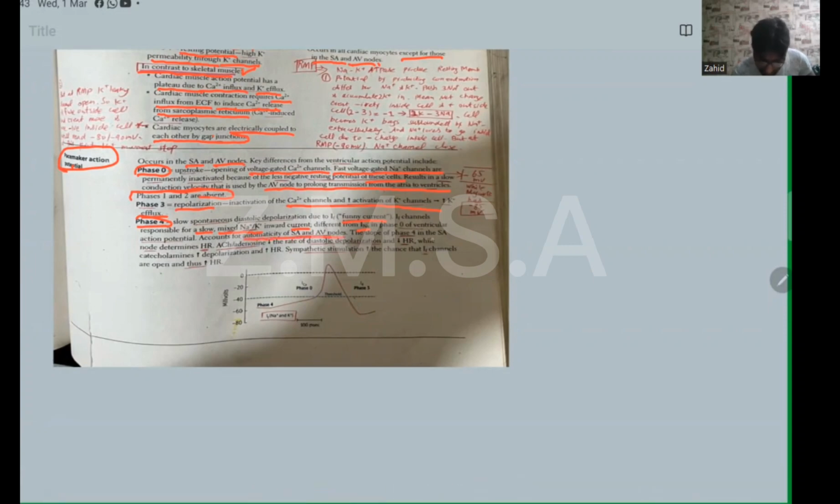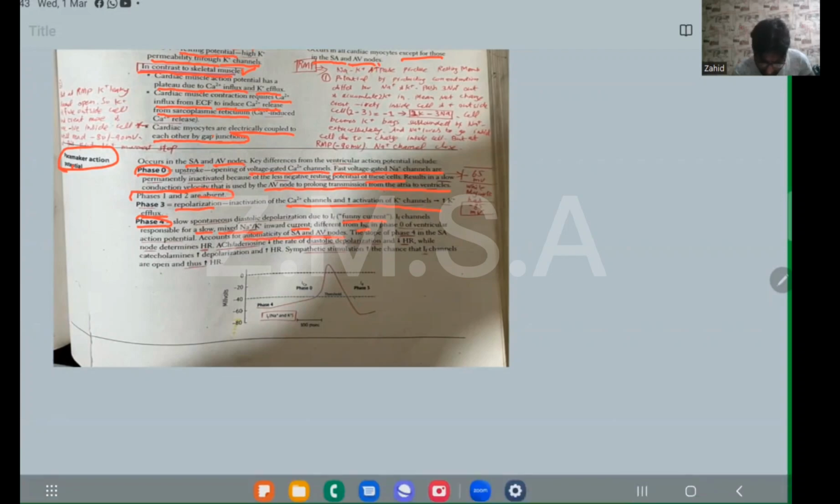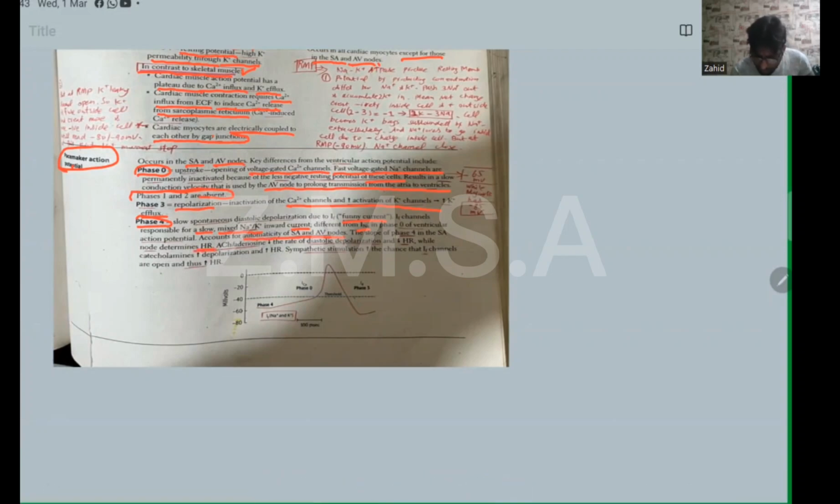The slope of phase 4 in the SA node determines heart rate. Phase 4 in the SA node. This is an important point. Please also write it in your notes, okay? Phase 4 in the SA node determines heart rate.